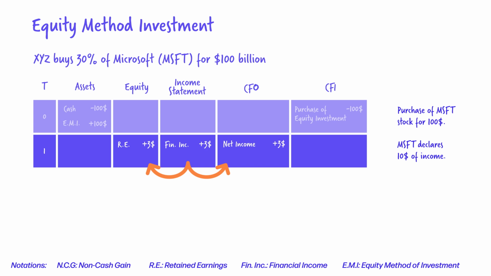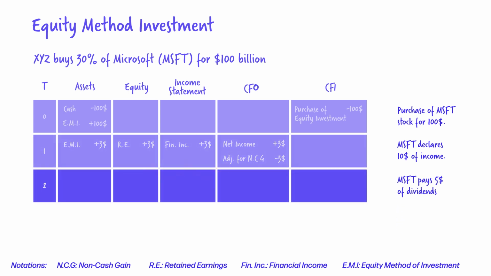But there is no operational cash. Microsoft declaring income does not give us any cash. We are richer, but on paper. So we need to adjust the cash flows under the CFO. So we have an adjustment for a non-cash gain of minus 3 billion. The CFO is now 0. Under the asset side of the balance sheet, we increase our equity investments by 3 billion, which balances with the increased retained earnings of 3 billion.